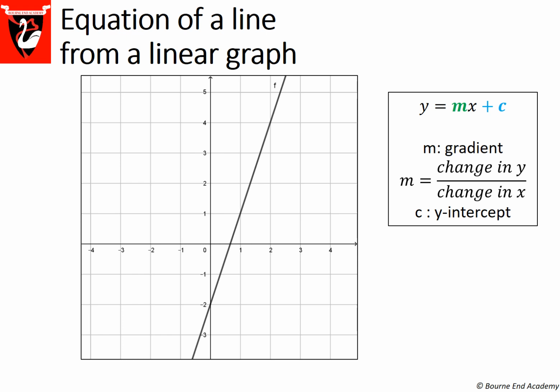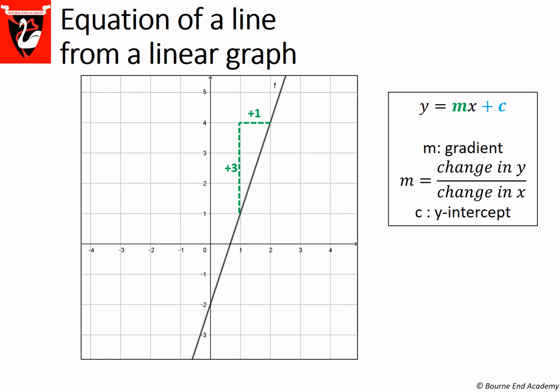You will need to complete this process in 2 steps, working out the gradient first, then finding the y-intercept, and finally putting it all together. This is what it looks like. To find the gradient, you need to first identify 2 points that are easy to read on the graph. So here I have chosen the points (1, 1) and (2, 4), because they are clear and neat on the graph.